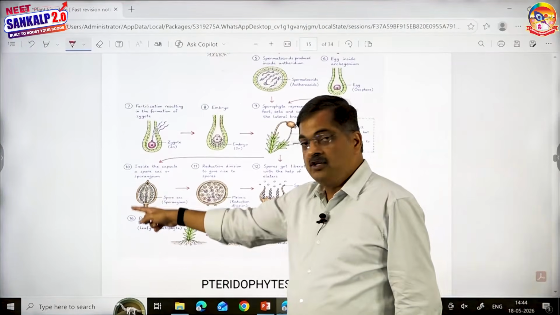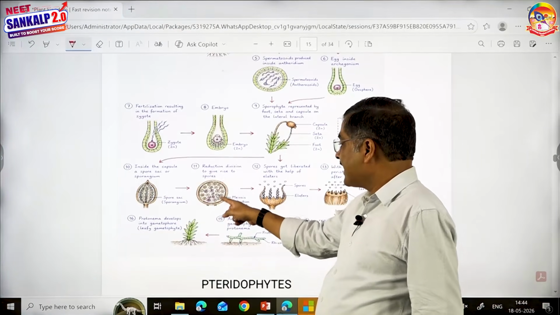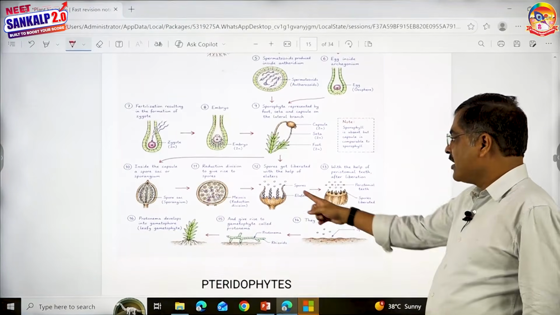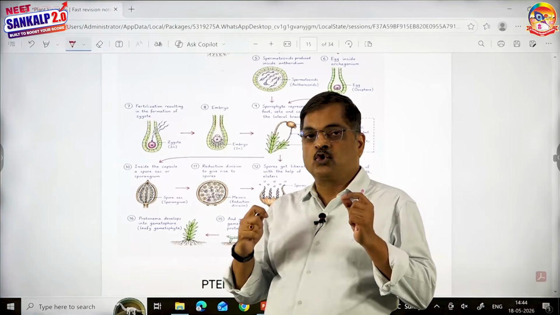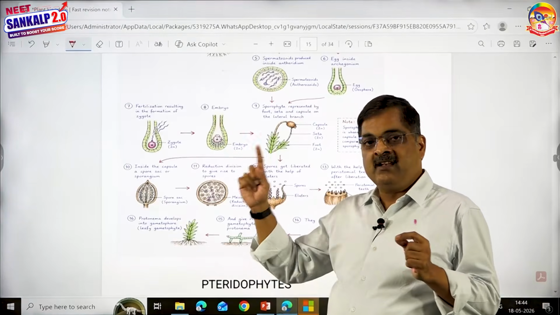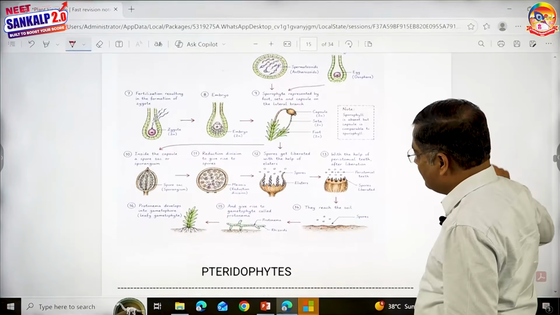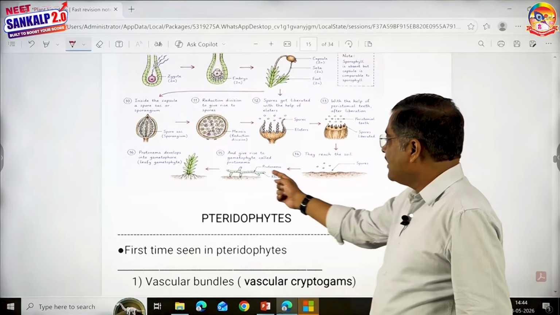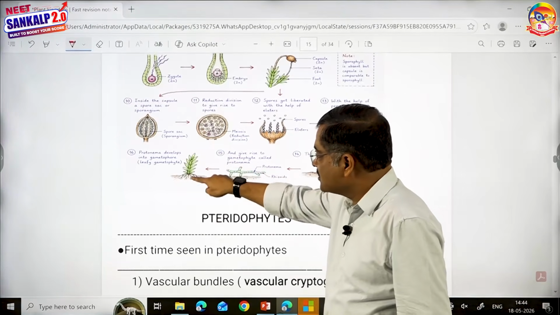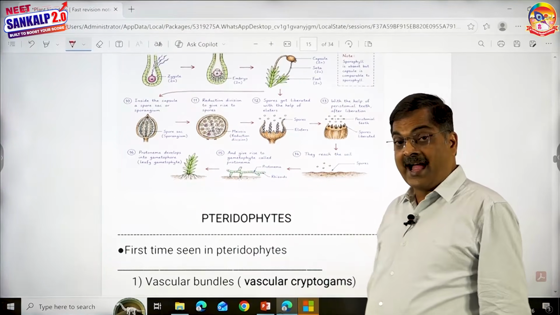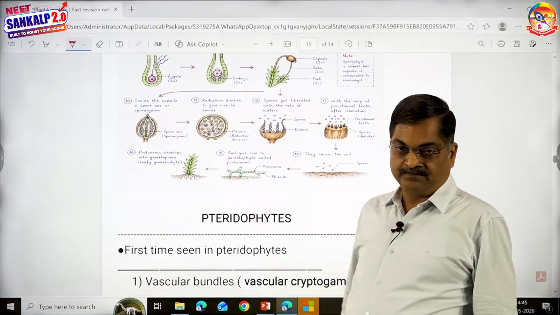Capsule is comparable to sporophyll. Inside that you see spore sac. Spore sac contains spore mother cells. They undergo reduction division to give rise to spores. Spores get liberated with the help of peristomial teeth. Elaters in liverworts, peristomial teeth in mosses. And after they get liberated, first they develop into protonema. And this protonema later produces adult gametophyte called gametophore or leafy stage or adult stage.